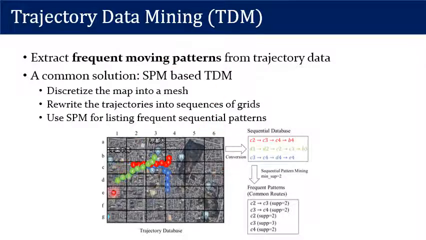Because these trajectories can be considered as contiguous sequences, we can solve the task of trajectory data mining with the following procedure. First, we discretize the map into a mesh. Then we write these trajectories as sequences of grids. And last, we can use sequential pattern mining to get a list of frequent sequential patterns, and they can be used as the frequent moving patterns.